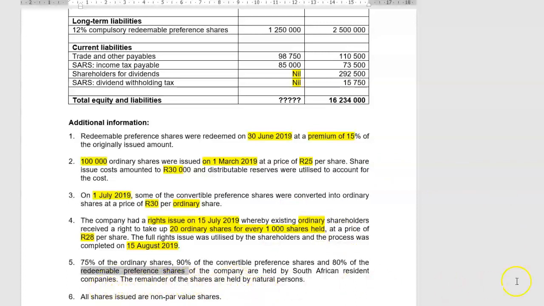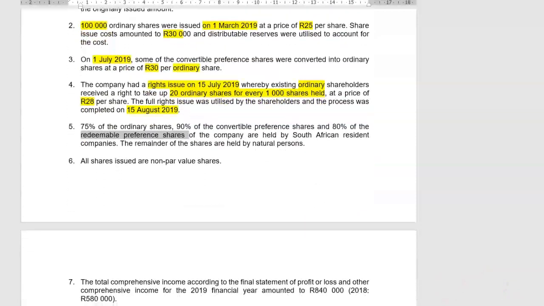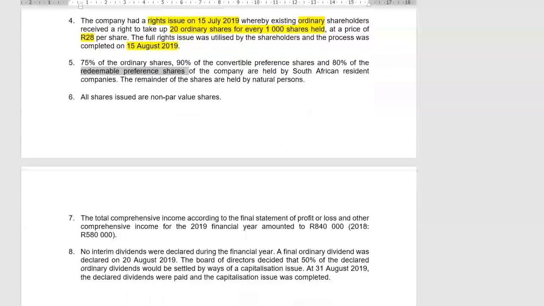The remainder of the shares are held by natural persons. So when we're going to do the B part of the question, we're going to work with that number 5. All shares issued are non-par value shares. Why is that important? Well, if it was par value shares, you would have had a share premium somewhere.